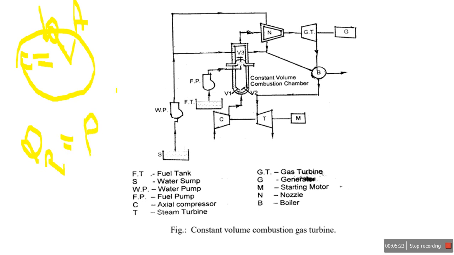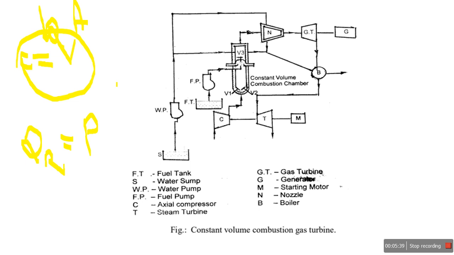We know that this cycle is called the Atkinson cycle. Q_A, the addition of heat, is at constant volume and the rejection takes place at constant pressure. So the constant volume gas turbine works on the principle of the Atkinson cycle.